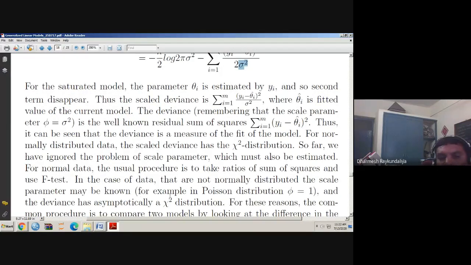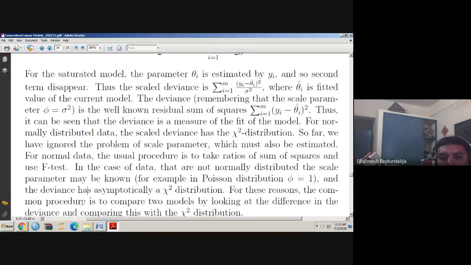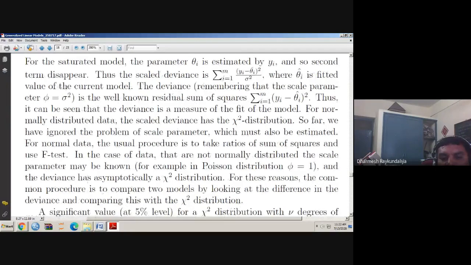In the case of data that are not normally distributed, the scale parameter may be known. For example, for a Poisson distribution, what is the scale parameter? It is 1, phi equal to 1. And the deviance has an asymptotically chi-square distribution. For this reason, the common procedure is to compare two models by looking at the difference in the deviance and comparing this with the chi-square distribution.